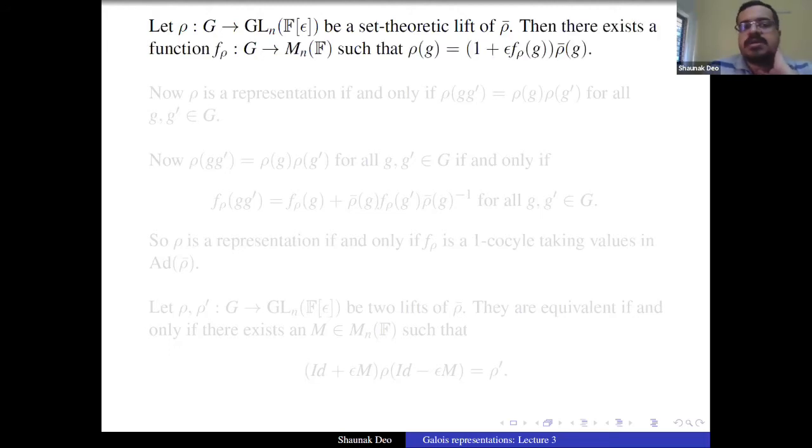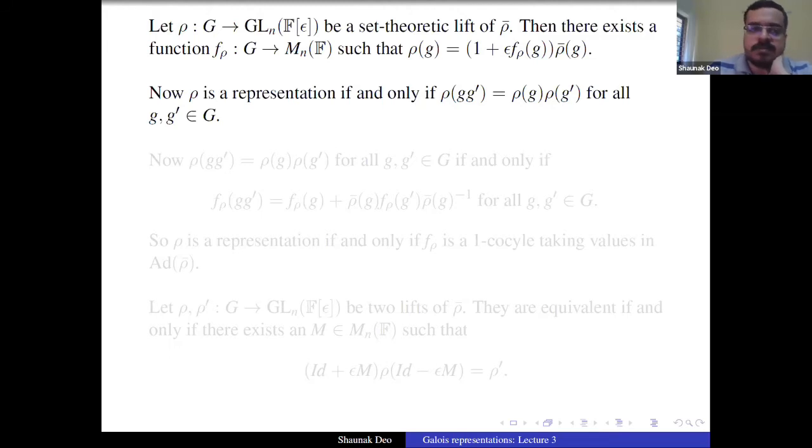So there exists a function f rho from G to M_n of F so that rho of g looks like 1 plus epsilon f rho of g times rho bar of g, right? Because F is inside F epsilon, this rho bar of g makes sense. You can multiply matrices in F with matrices in F epsilon. So this makes sense. Right now this rho is just a set theoretical lift. It's not a representation yet. Now such a lift is a representation if and only if rho of g g prime is rho of g times rho of g prime for all g and g prime in G.